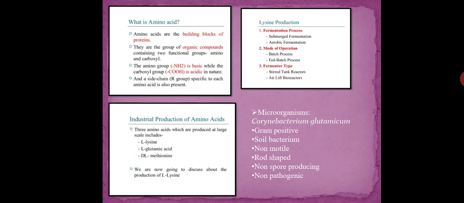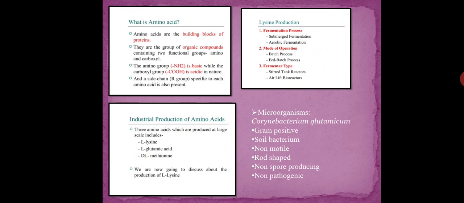And the next type of fermenter is the airlift bioreactor. This is a different type of bioreactor, just as CSTR is there, in the same way airlift bioreactors are there. So let's start with the production of lysine. The microorganism responsible for the production of lysine is Corynebacterium glutamicum.